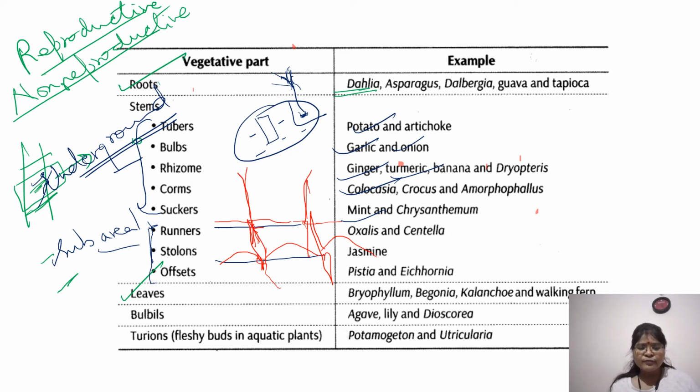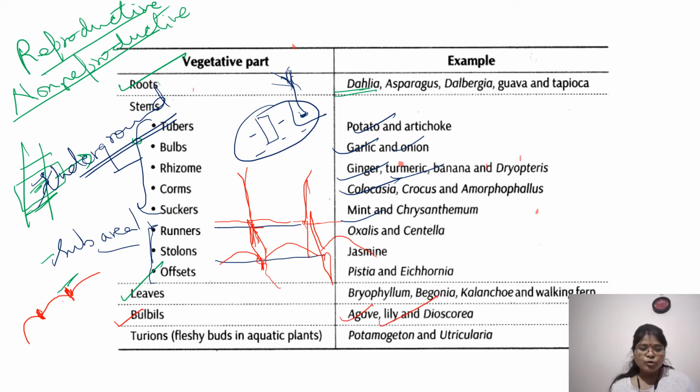In case of leaves, the best example is bryophyllum, as you know. In bryophyllum, what do you find? Here at the notches they have these axillary buds, which separate off and give rise to the complete plant. And the bulbils are also fleshy buds, found in agave and lily.